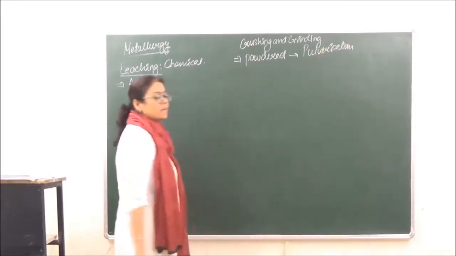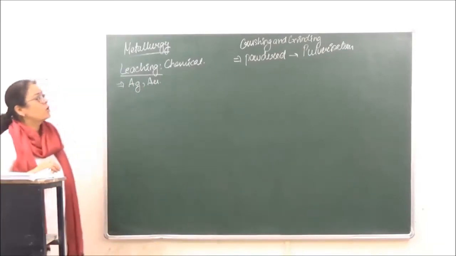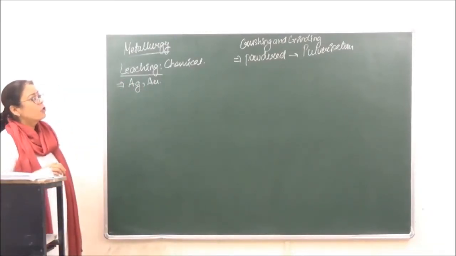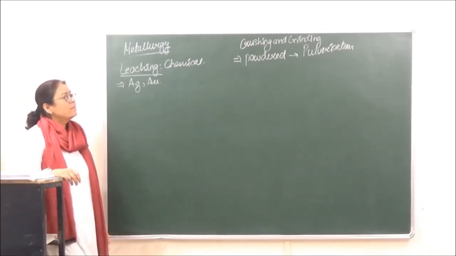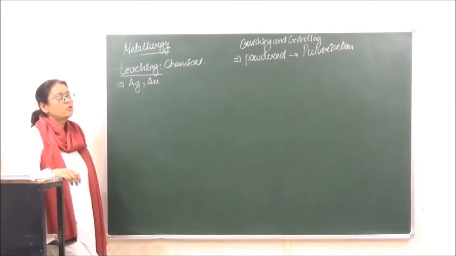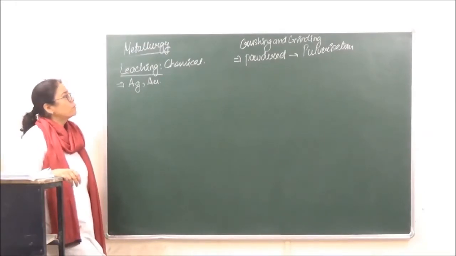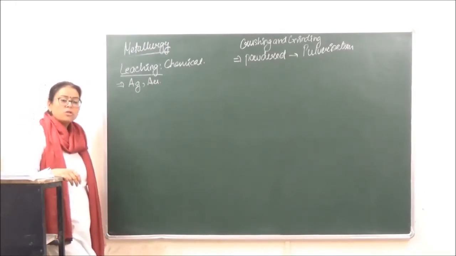It is known as pulverization. So we have two topics which we missed in the beginning. Before concentrating the ore, we have to first crush the ore or grind the ore, and then we need to pulverize it and convert it into powder form, and then go on with the process of concentration of the ore.